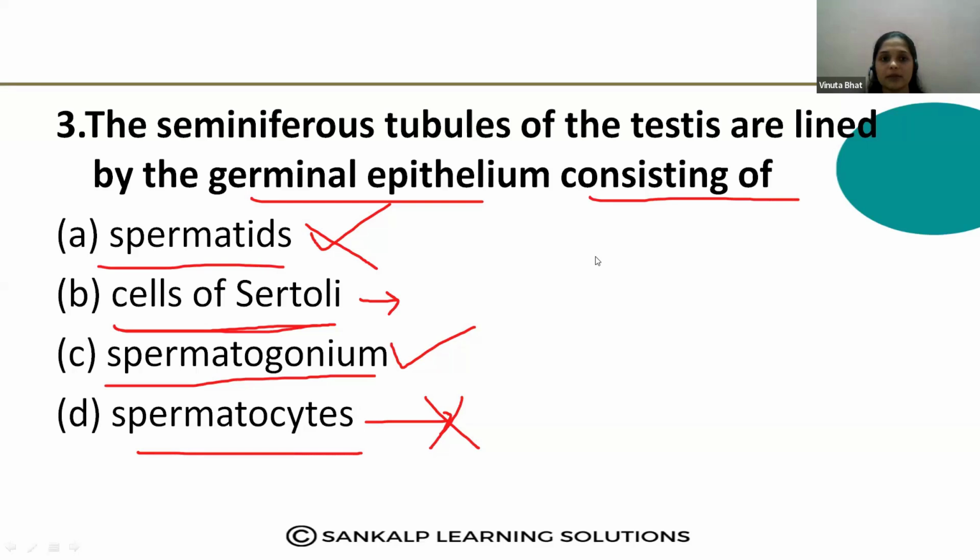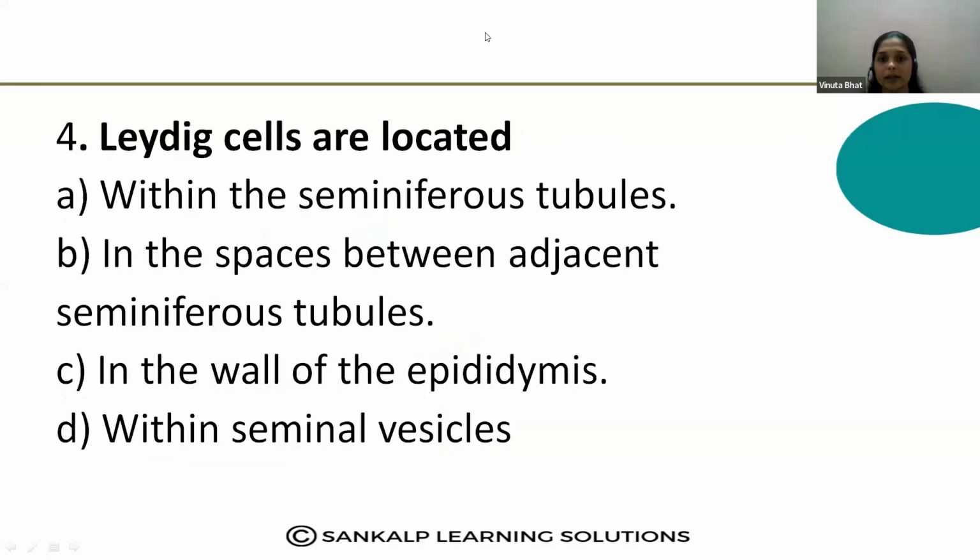See the fourth question. Leydig cells are located. Leydig cells, also called interstitial cells, they are located within the seminiferous tubules, in the spaces between the adjacent seminiferous tubules, in the walls of the epididymis, or within the seminal vesicles. Yes, which is the correct answer for the fourth question? Okay. Leydig cells, they are also called interstitial cells. They are not present within the seminiferous tubules.